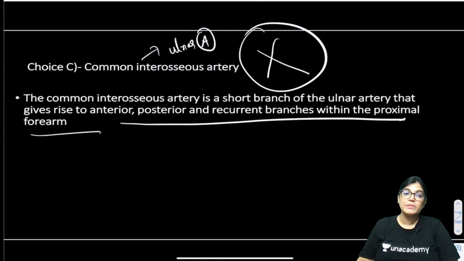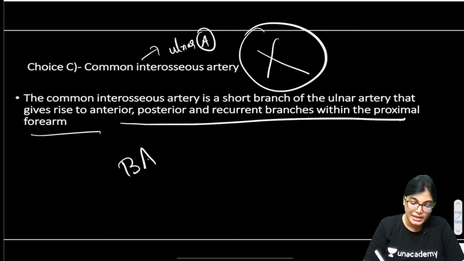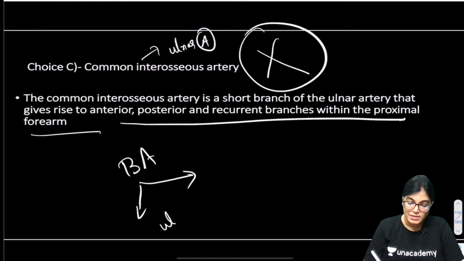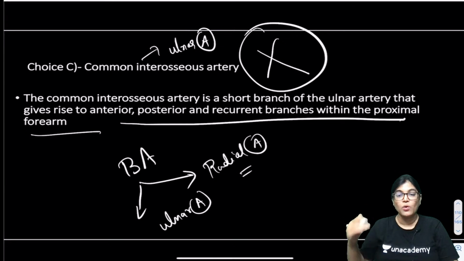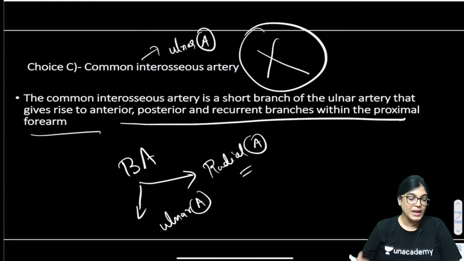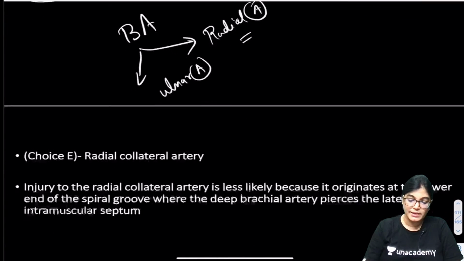We have got two terminal branches of brachial artery, one is the ulnar artery and the other is radial artery. It is given at the level of neck of radius, below the elbow joint. So this can't be involved in the region of mid shaft of humerus, so this can't be the correct answer.